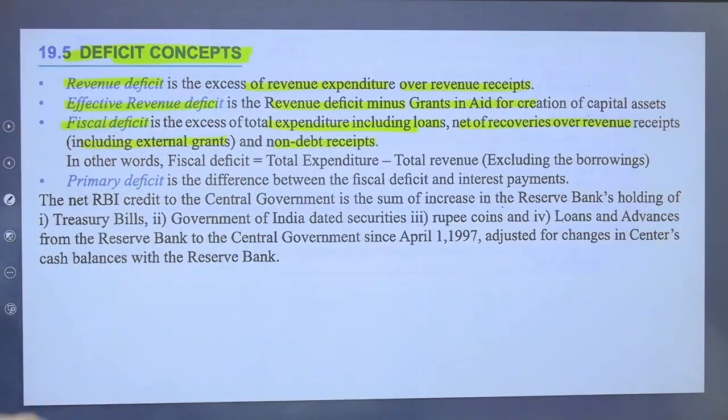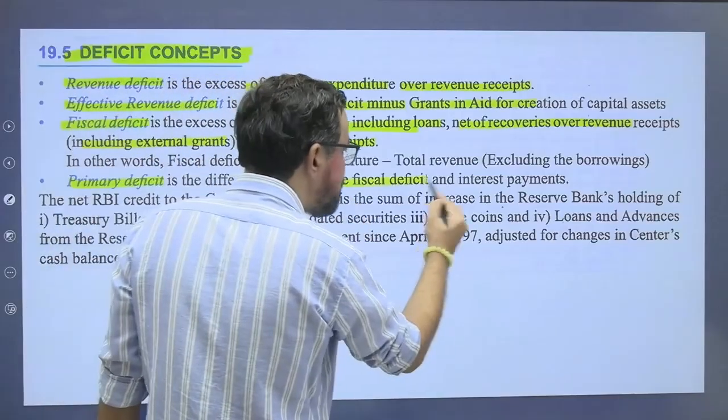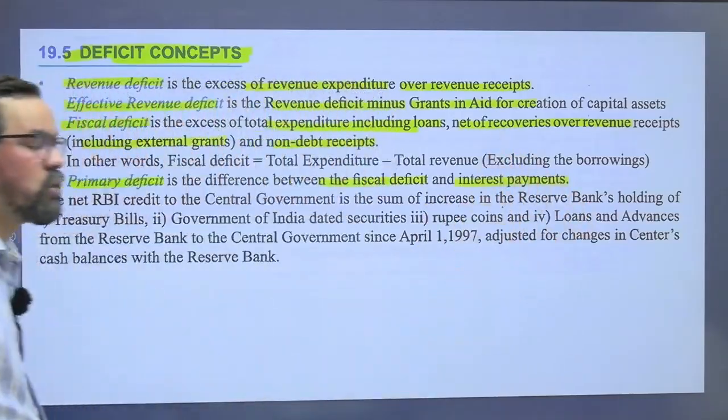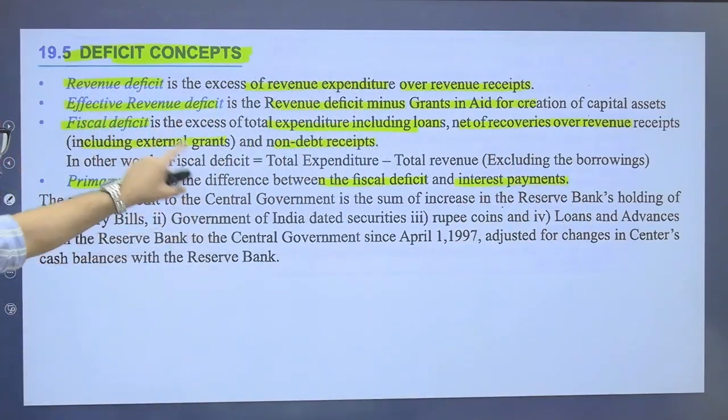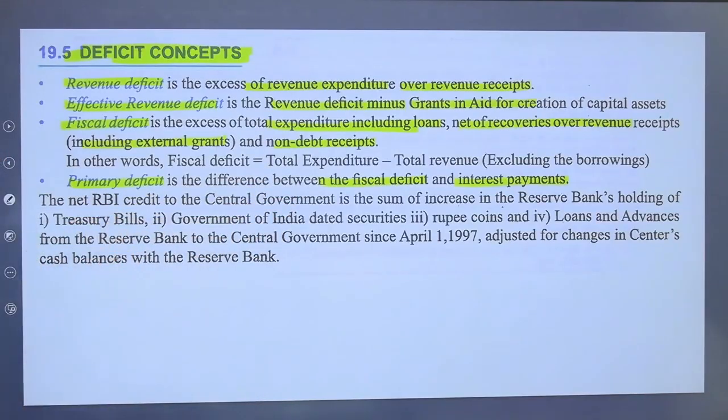Primary deficit is the difference between your fiscal deficit and interest payment. So the overall fiscal deficit minus your interest payment, the difference is generally known as primary deficit.